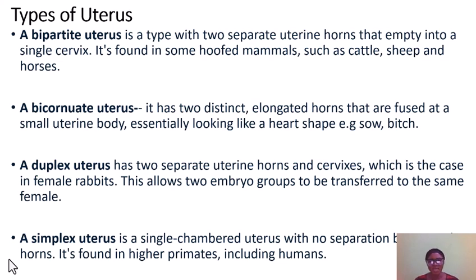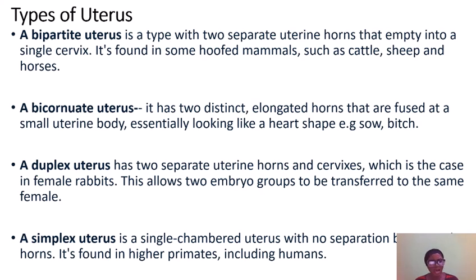An example is the animals where it can be found are the sow and the bitch. Now let's go to the duplex uterus. What type of uterus is called duplex? This type is the one that has two separate uterine horns and two cervices, such that two embryos can be transferred to the same female at the same time. This is found in the female rabbits.